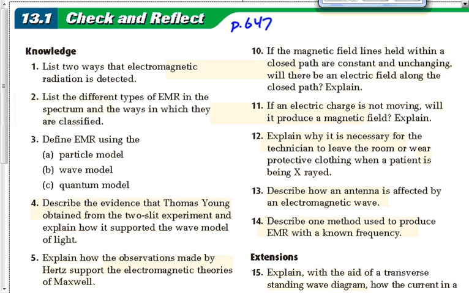All right, everyone, we're going to take a look at a few questions here right now. I'm going to give you a chance to work on those for about 10 minutes. Check and reflect page 647. The questions that I want you to work on are 1 and 2, 5, and 7 to 14. So you're probably not going to finish those up in the next 10 minutes, but I'll give you a good chance to get a start on them at least, okay?